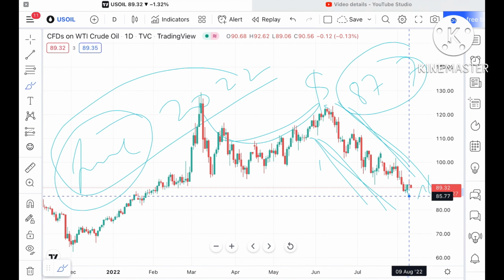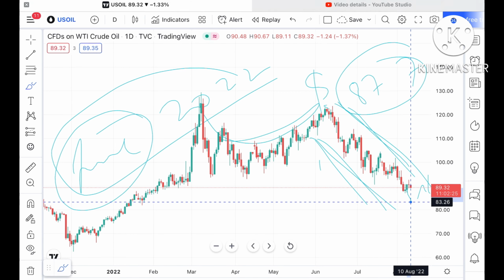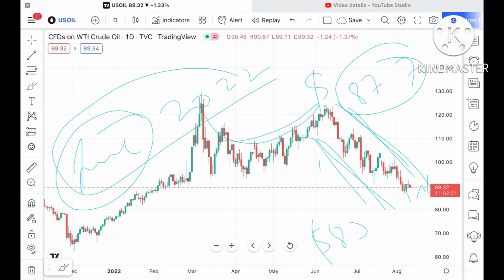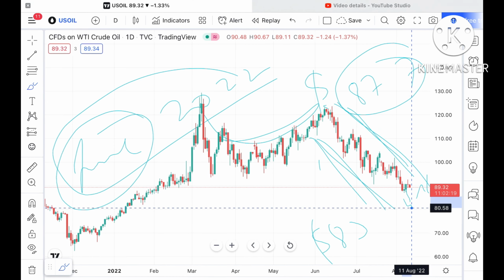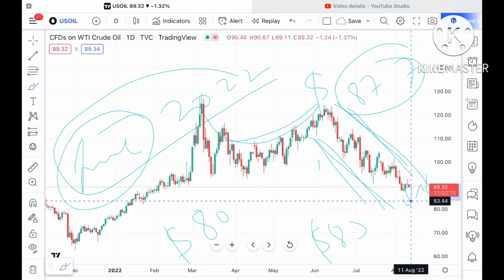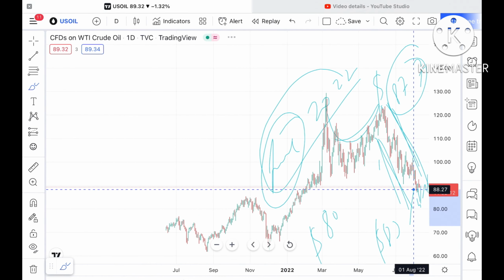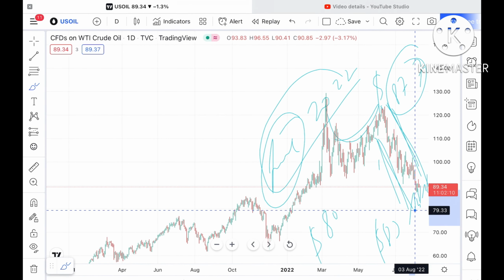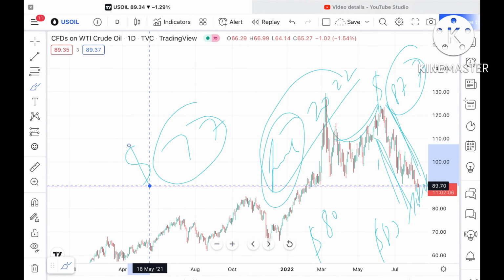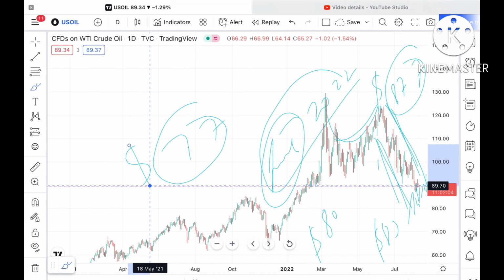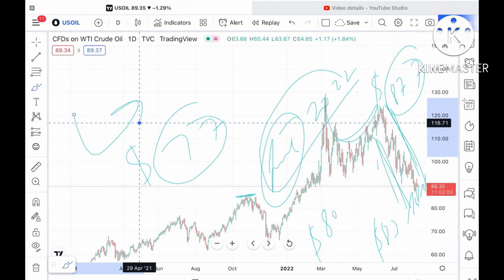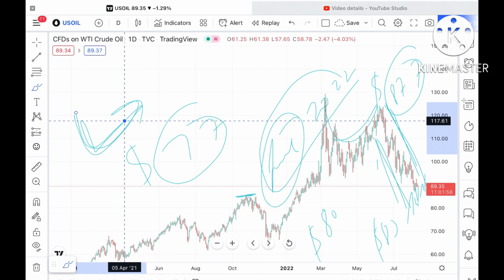Now suppose this level didn't sustain, it can fall further to a level of 87.70, and if that level also didn't sustain, then we can see a level of $85. $85 is a strong support, I have already explained, and from there it can fall further to a level of $83 to $80. Once it falls below that level, it can come down to a level of $77, and from there it can fall further low towards a level of 67, and 67 is again a strong support.